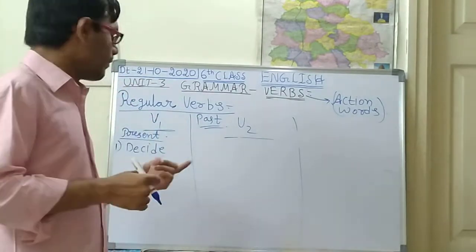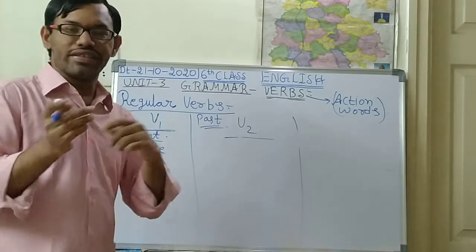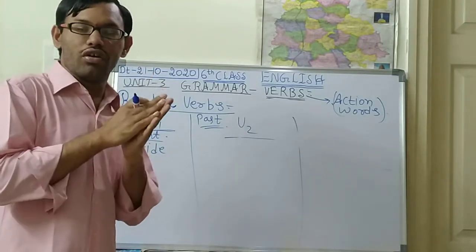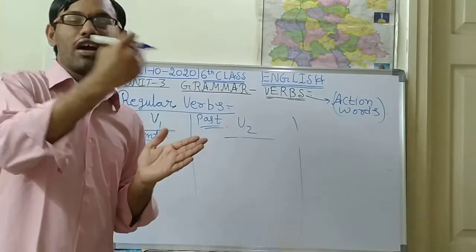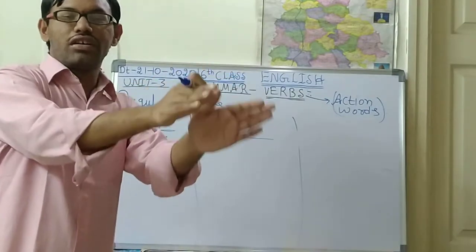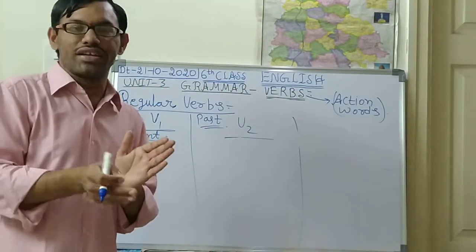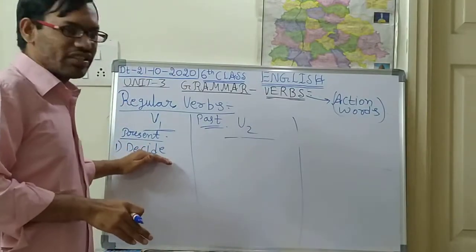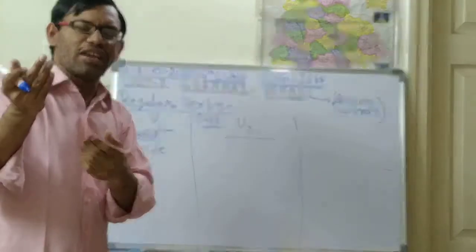Here you should decide yourself: what do I want to do? Whether I want to go into cricket, or whether I should join school for studies, to get a job or something like that. That is a decision. You should decide yourself.